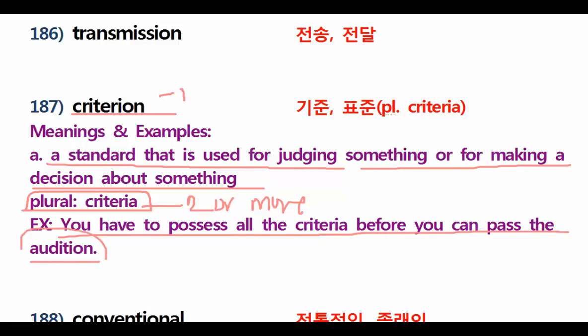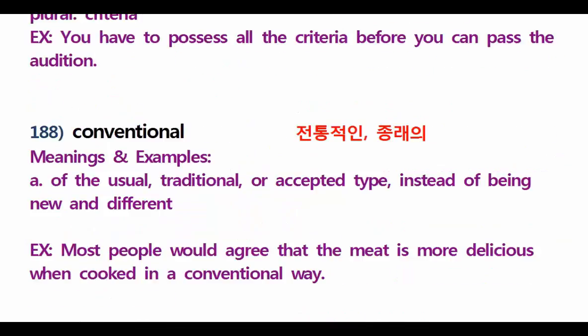Example, you have to possess all the criteria before you can pass the audition. Guys, example, you want to pass the audition for singing. So you have to possess, you need to have all the criteria before you can pass it. Don't you think so? And now let's go for 188.